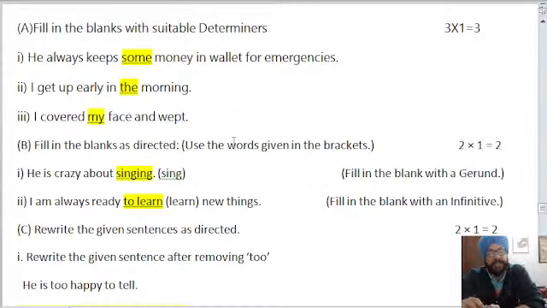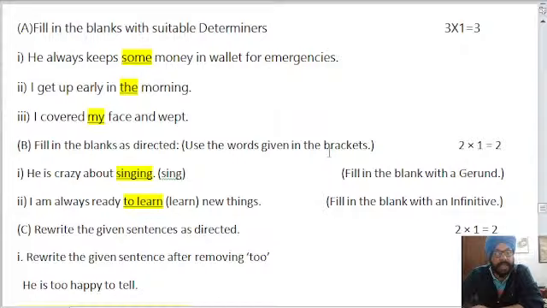Determiner: he always keeps some money in wallet for emergency. So if you have written some, then you can give yourself 1 mark. Otherwise, if you have written anything else, you can give yourself 0. Next: I get up early in the morning. If you had written the, then you can give yourself one, otherwise zero. I covered my face and web. If you have written my, then you can give yourself 1 mark. Otherwise, you can give zero.